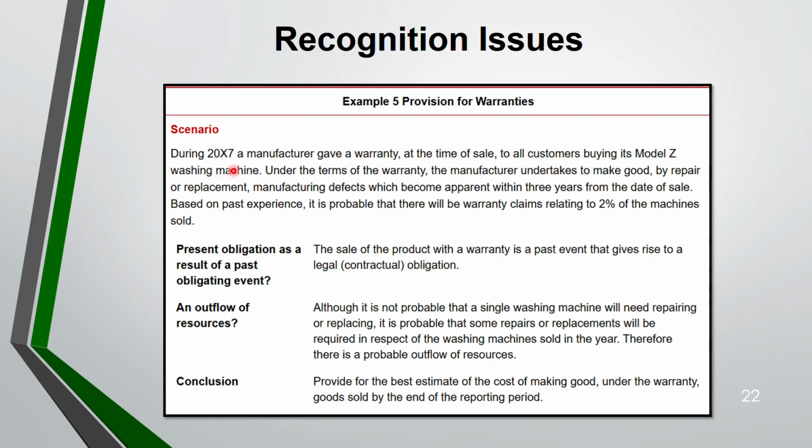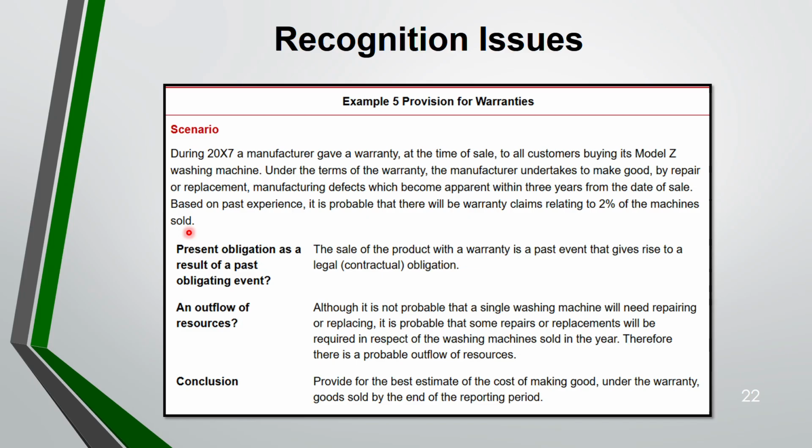Under the terms of the warranty, the manufacturer undertakes to make good, by repair or replacement, manufacturing defects that become apparent within 3 years from the date of sale. Based on past experience, it is probable that warranty claims will relate to 2% of the machines sold. Now, first question, present obligation.